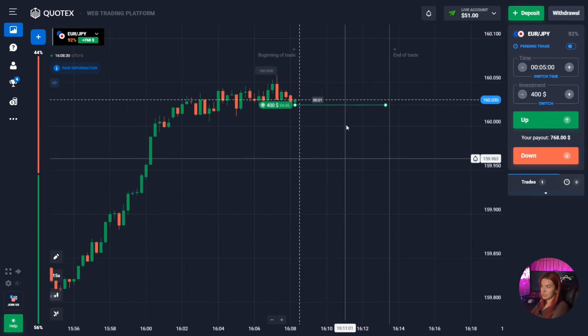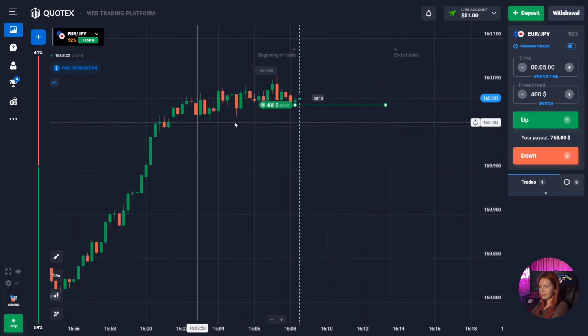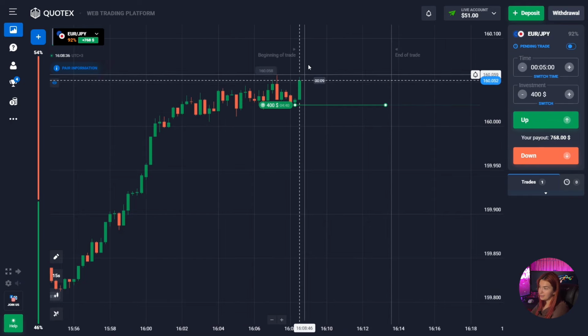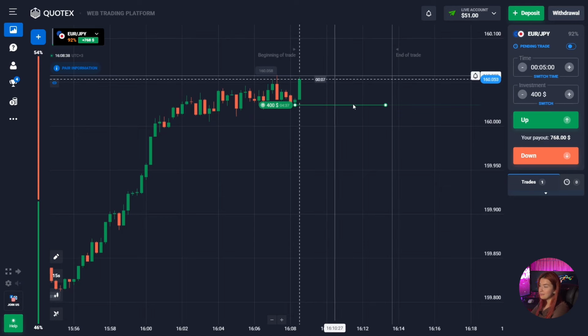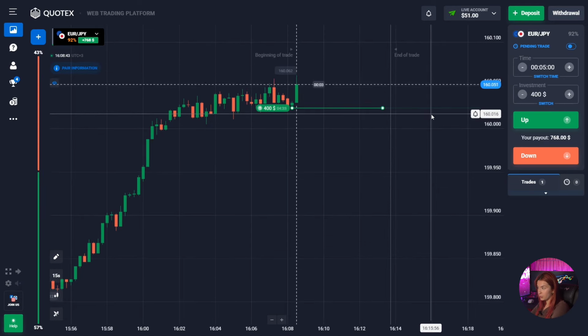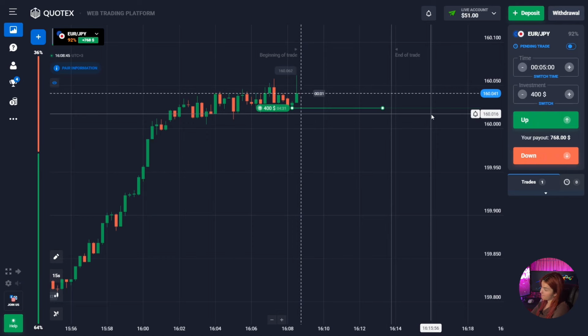Also, now the price is in some kind of consolidation, and I think that in the near future it is possible that the price will continue to move up more impulsively. With this growth and the continuation of the uptrend, we are here to try to make money, guys. Let's wait for the result.